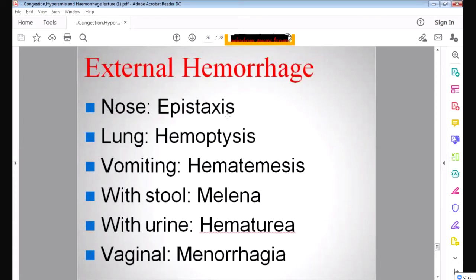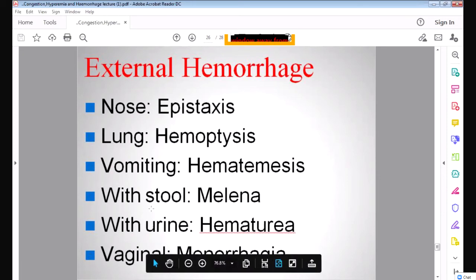From the nose, it is called epistaxis. In cough, from the lung, it is hemoptysis. In vomiting, it is hematemesis. In the stool, it is called melena. In the urine, if blood is there, it is called hematuria. And from the vagina, if the bleeding is more, it is called menorrhagia.